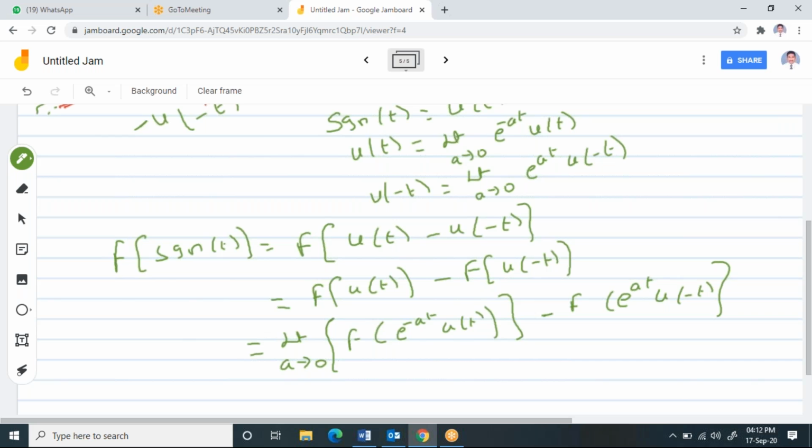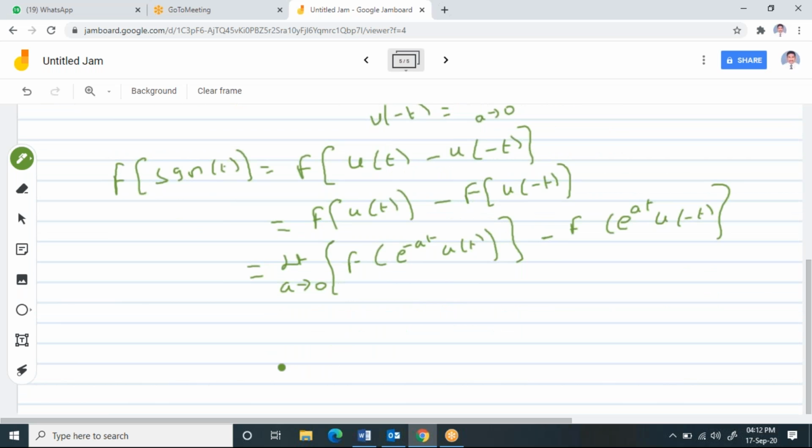Now for this the answer, which we already solved in the previous example, is limit a tends to 0 of 1 by a plus j omega for this, and 1 by a minus j omega for this. Now if you solve it, and after applying the limit a tends to 0, what will happen?